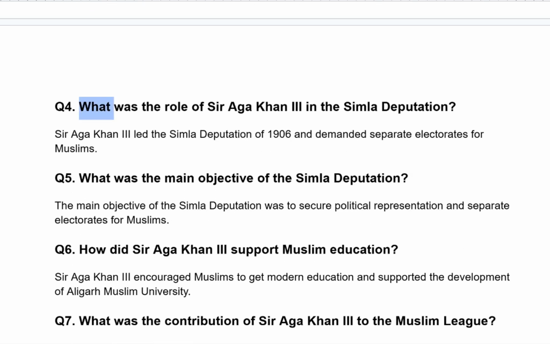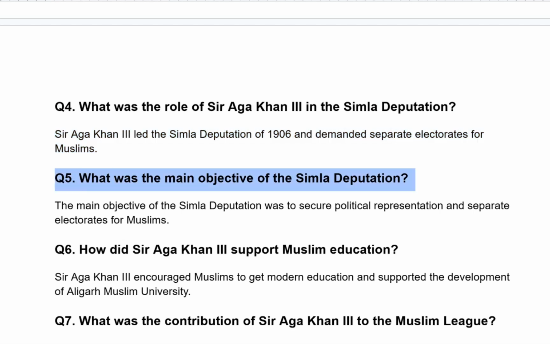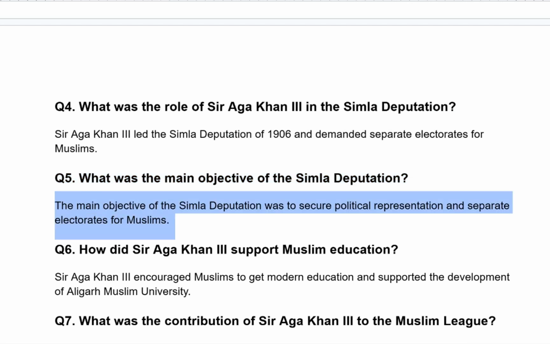What was the role of Sir Aga Khan III in the Simla deputation? Sir Aga Khan III led the Simla deputation of 1906 and demanded separate electorates for Muslims. What was the main objective of the Simla deputation? The main objective of the Simla deputation was to secure political representation and separate electorates for Muslims.